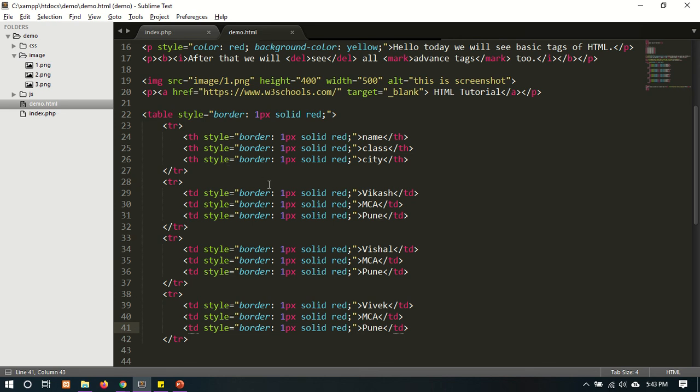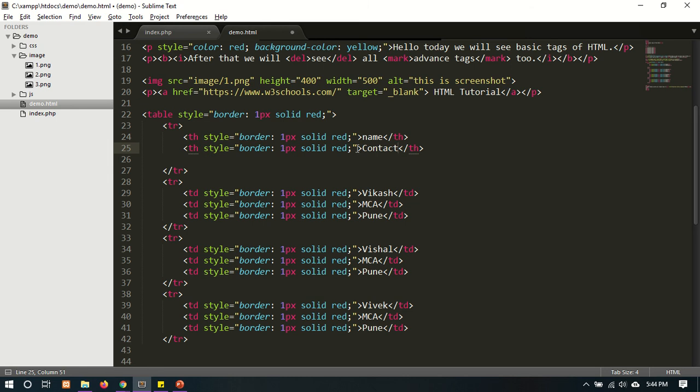Suppose if I have to add two columns, the first one is for name, and the second one is for the number or the contact.